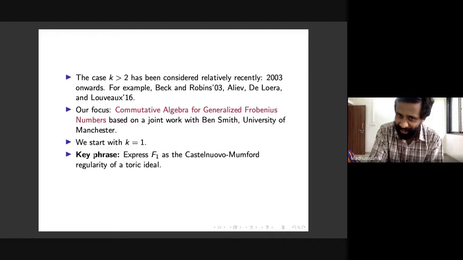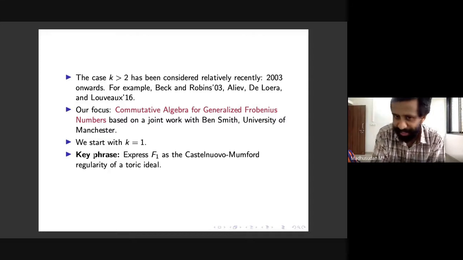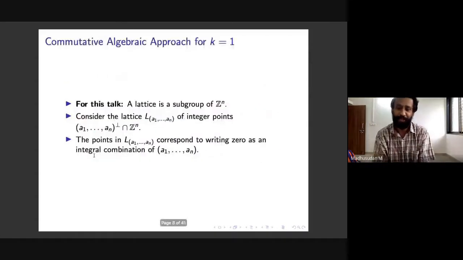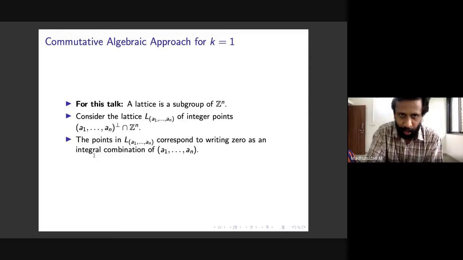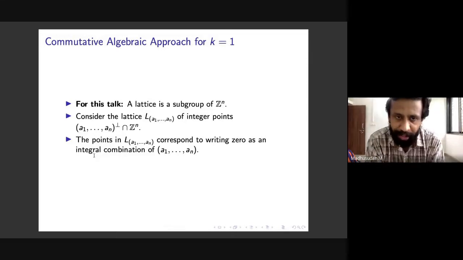This Castelnuovo-Mumford regularity has come up several times recently. There is this talk of Greg Blekherman in the Kakak seminar where it came up, and even in VCA it must have come up before. So this is well known in theory. Okay, so how does this interpretation go? It goes as follows.